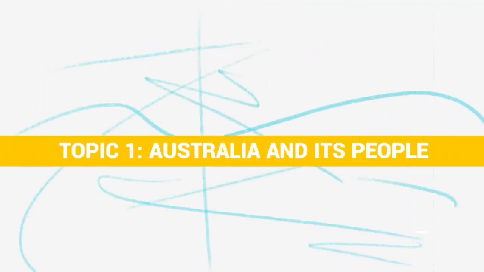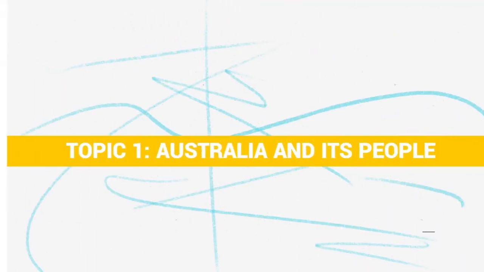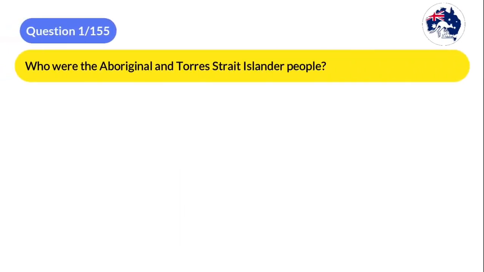Topic 1. Australia and its people. Question 1. Who were the Aboriginal and Torres Strait Islander people?